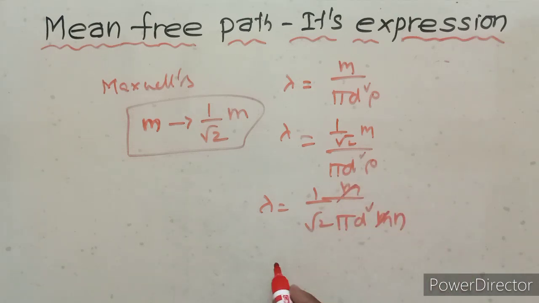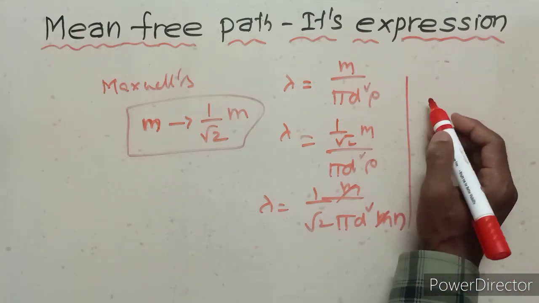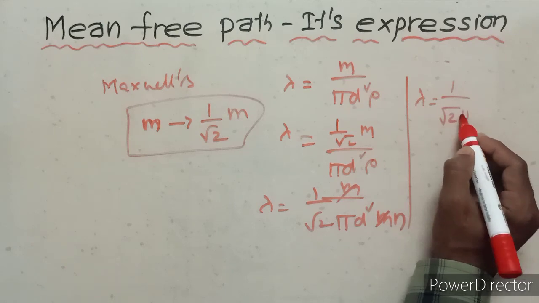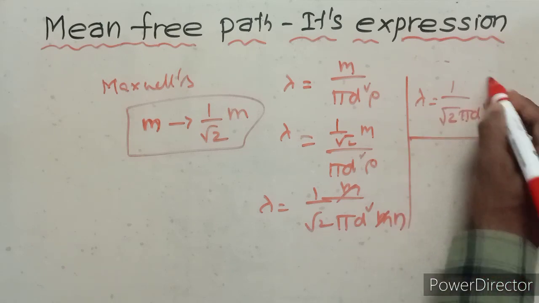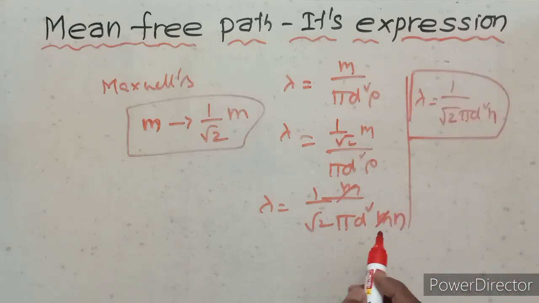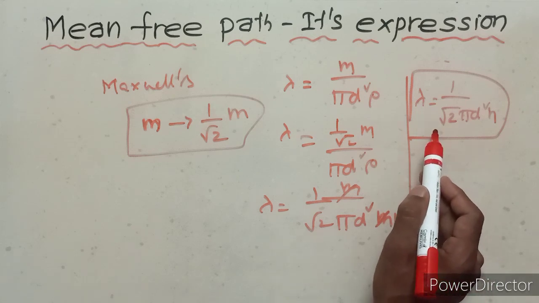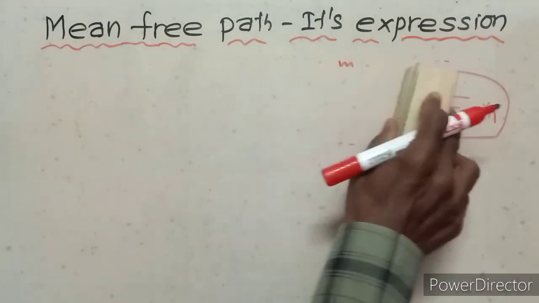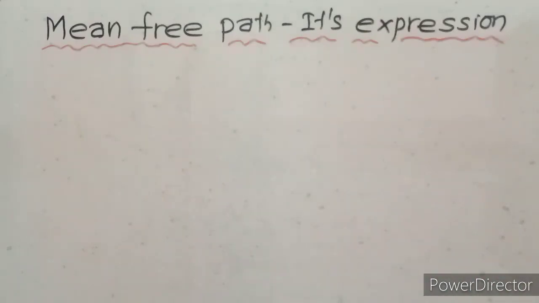Here m is cancelled, remaining is lambda equals 1 upon root 2 pi d square n. This is the mean free path for Maxwell's consideration.